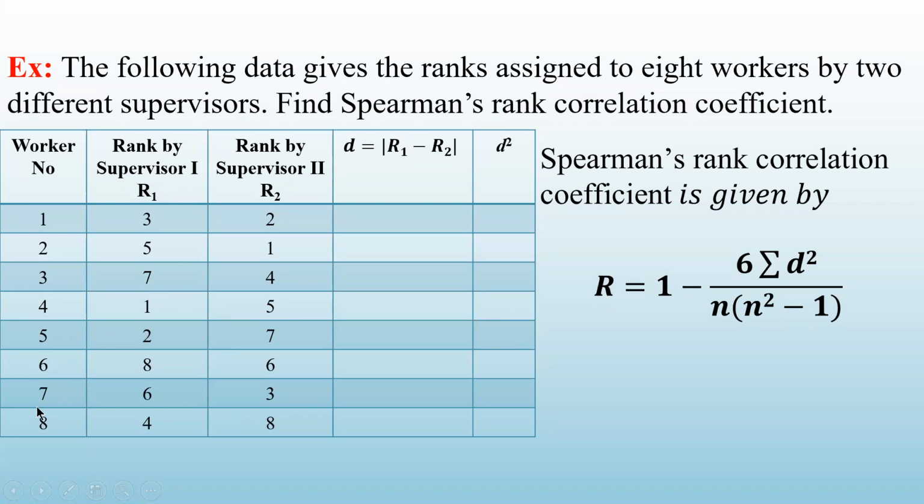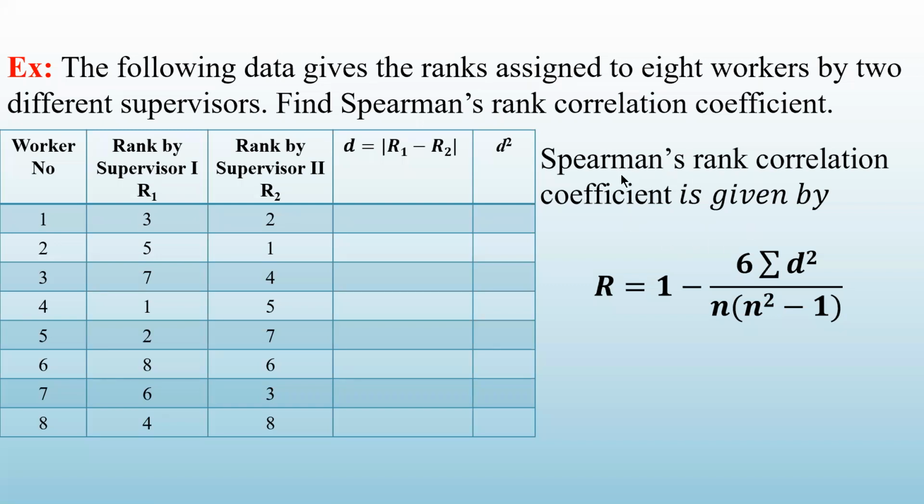And eighth rank to worker number 5. He has his own way to give the ranking. So both the supervisors have given the ranking as per their own judgment. We have to find out how far their judgments agree or match. So that we can do by using Spearman's rank correlation coefficient.